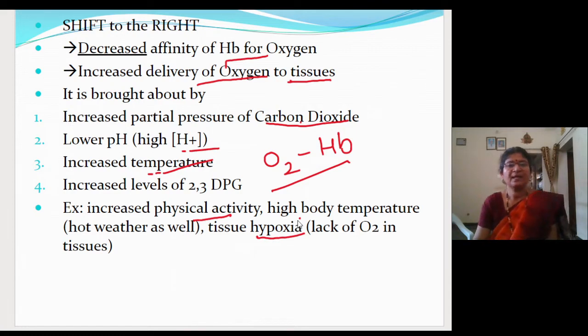Hope it is clear. Now let me go to the next slide where we have shown when the left shift will occur. All the conditions will be opposite.